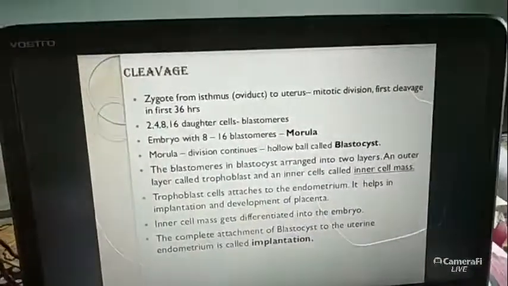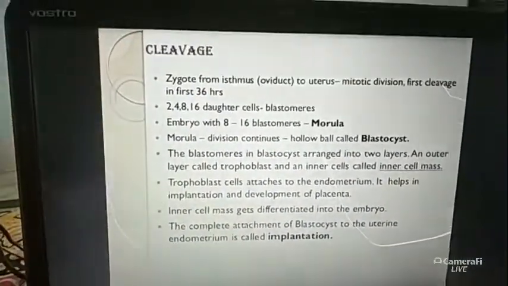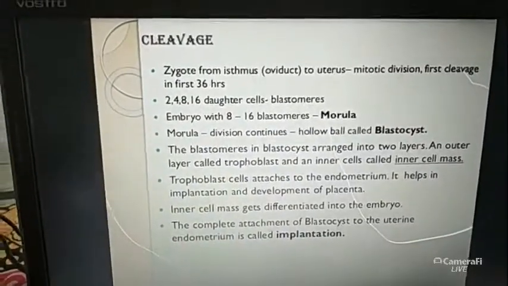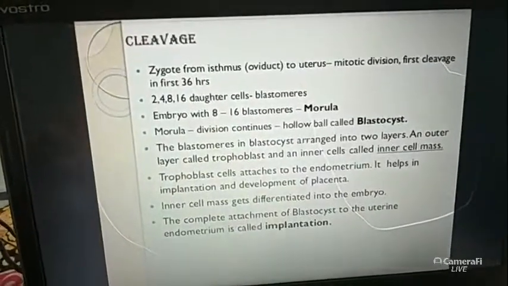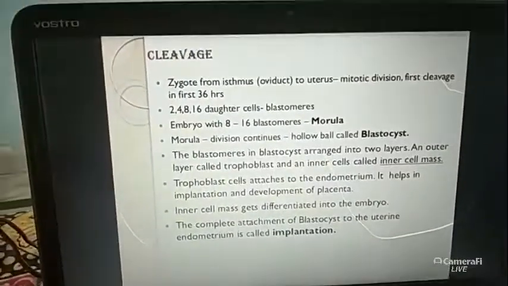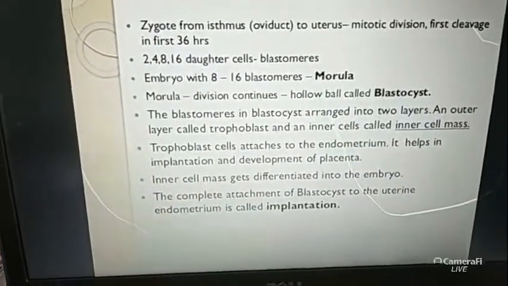So there is a term, morula. There are also the terms blastula and gastrula. I think all of you already know these terms from your class 10 syllabus. You already learned all these things in class 10, in the chapter How Organisms Reproduce. So these are familiar terms for all of you, but I am repeating them again.